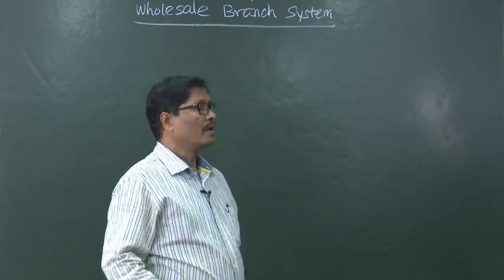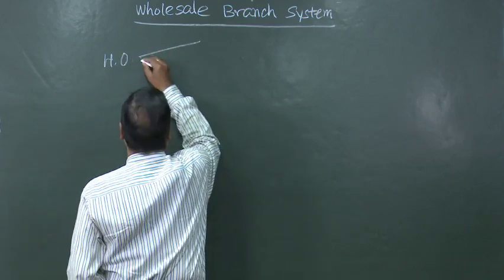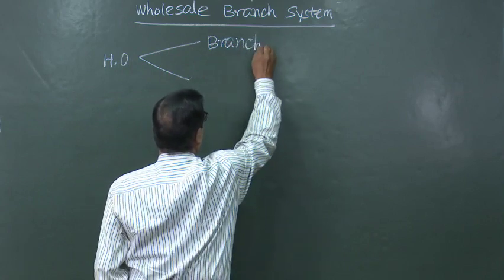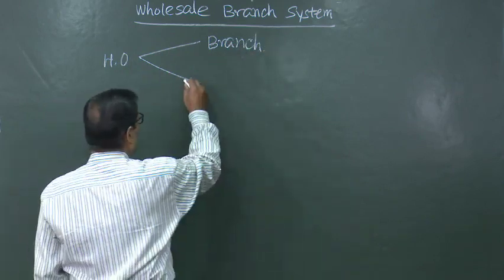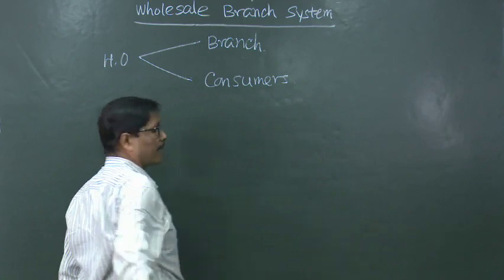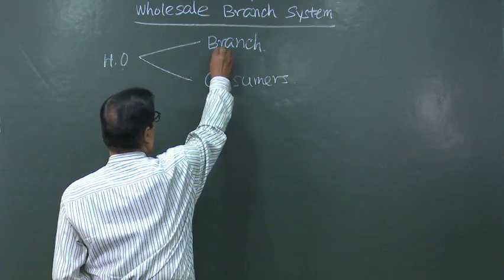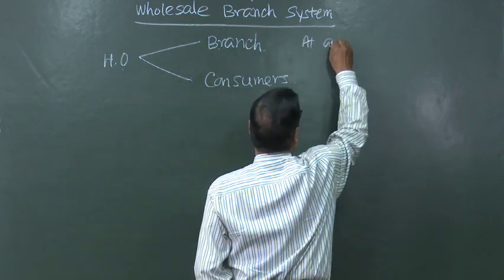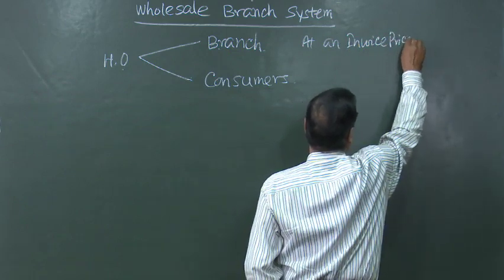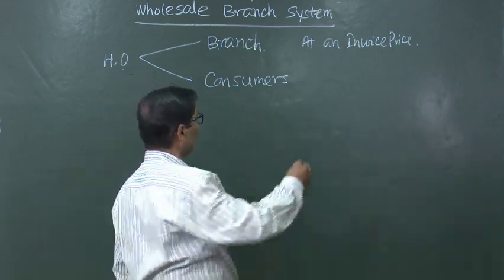In this way, the wholesaler, or you can say the head office, sells to the branch as usual and also to the retail customers, or you can say consumers directly, and the price may be charged by the head office to the branch at an invoice price. This invoice price we can call the wholesale price.